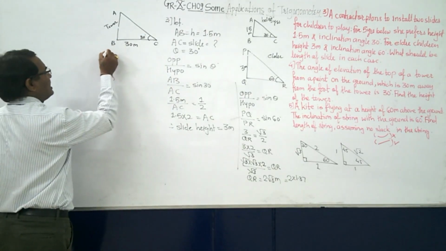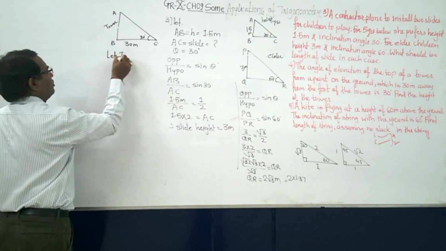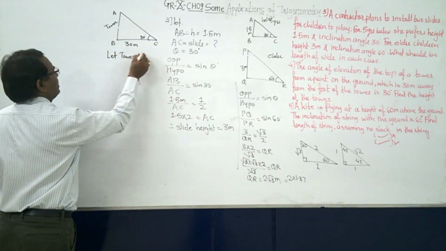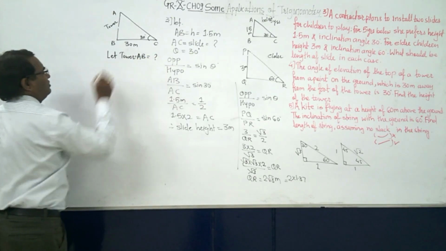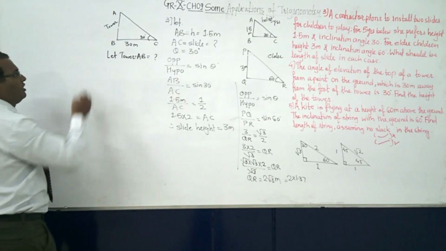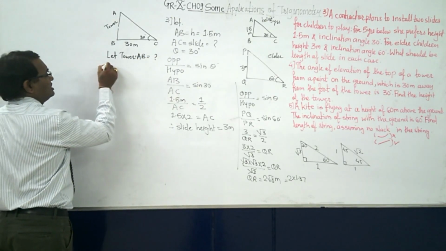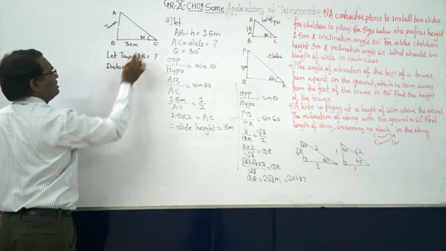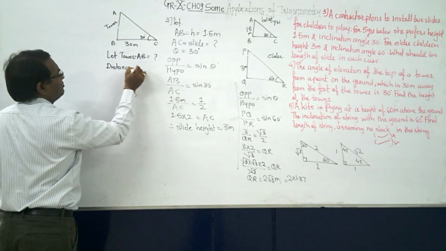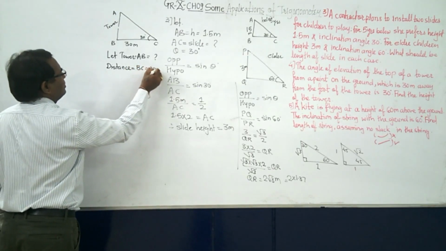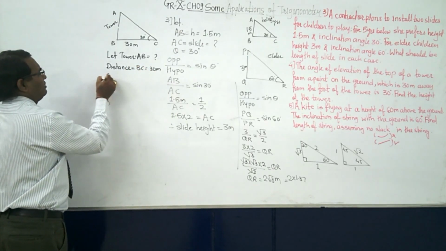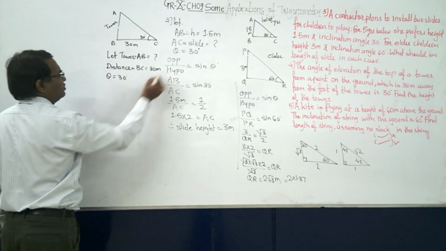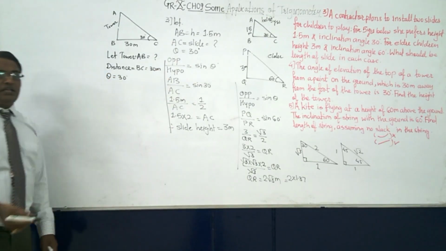Let the tower, that is AB, be found. The distance between the foot of the tower and the point, that is BC, is equal to 30 meter, and theta is equal to 30 degree.